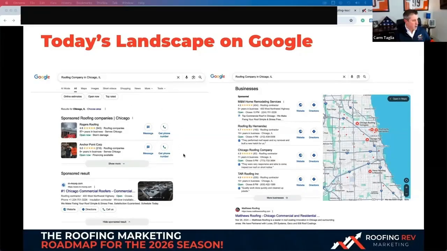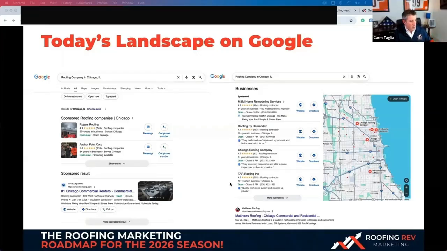These local service ads cost about 60 to 120 on average here. Over here, these are per click. This is pay per lead. This is pay per click. So if I have a good ad, maybe I get a 10% return on click. If it's $30 a click, every 10th guy turns into a lead, that's $300. Some markets is double that. So think about that. You're paying 300 bucks for a lead, 600 bucks for a lead down here. That's super expensive. So we're big on local service ads because you control that. That's per lead and you only get charged if it's a lead.